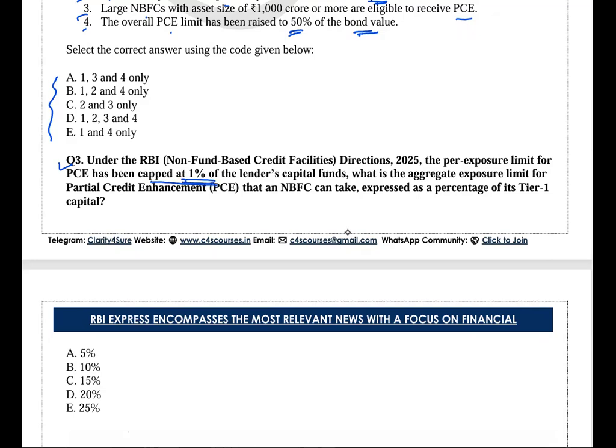You need to answer what is the aggregate exposure limit for PCE that the NBFC can take, expressed as a percentage of tier 1 capital. As a percentage of tier 1 capital, what would be the aggregate exposure limit for NBFCs? All right. As a percentage of tier 1 capital, mind this word as well. Now you need to mark the correct options. All right.